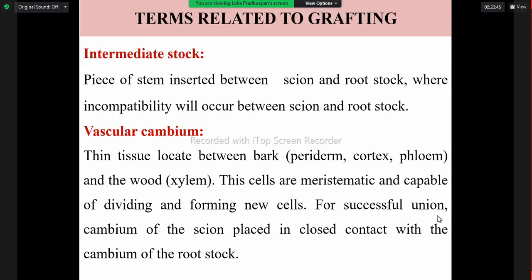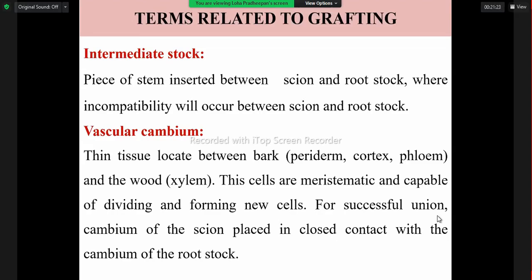If we make a wound by cutting the cambium, it divides and forms new cells. Due to that, in grafting and budding, we make the wound and combine the two cambiums of the rootstock and scion. They undergo division, forming new cells, and make the wound heal, developing as the new plant.